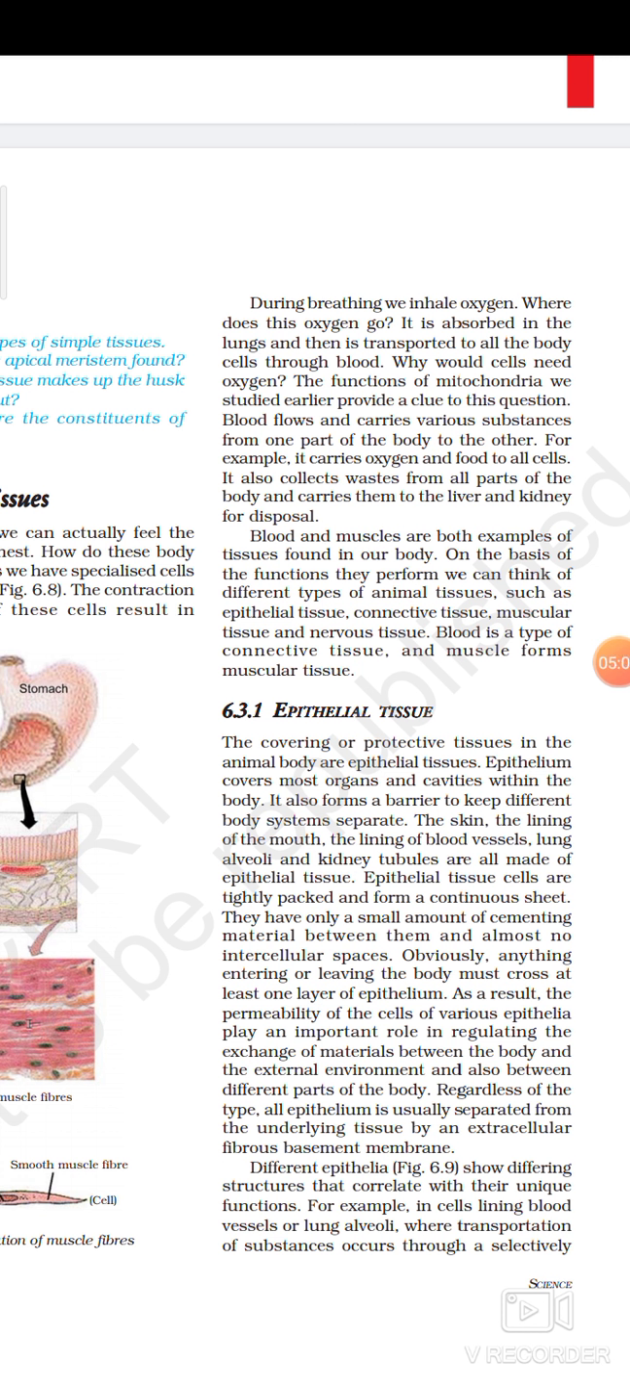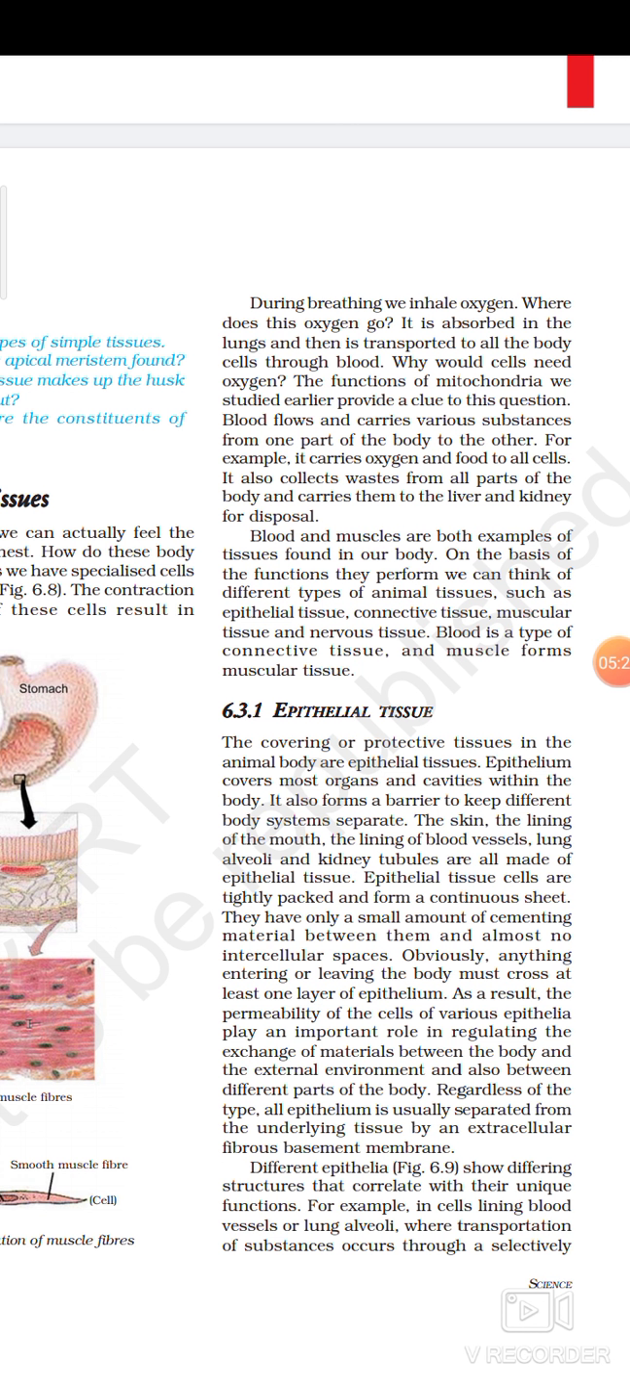liver and kidney. So what we have got is blood and muscles. Blood and muscles are both examples of what? Tissues. These are examples of tissues found in our body. On the basis of the function they perform, we can think of different types of animal tissue.